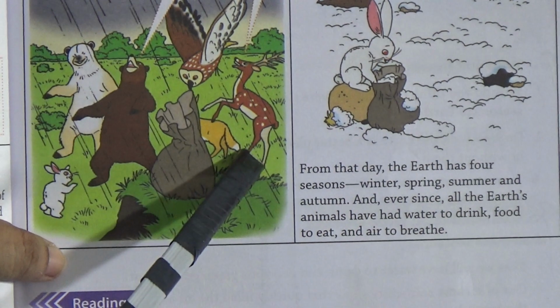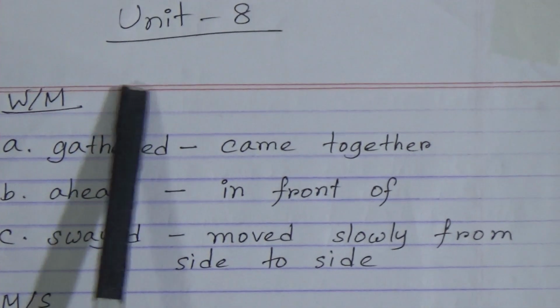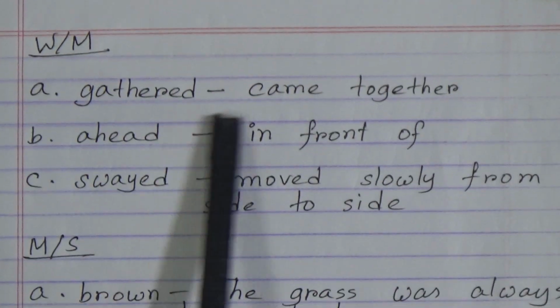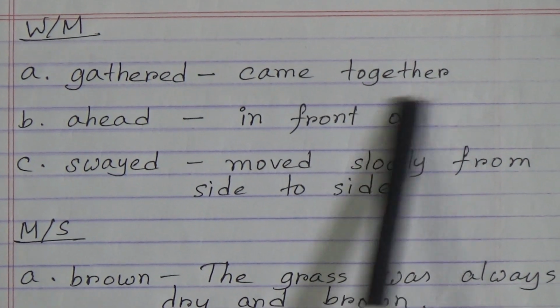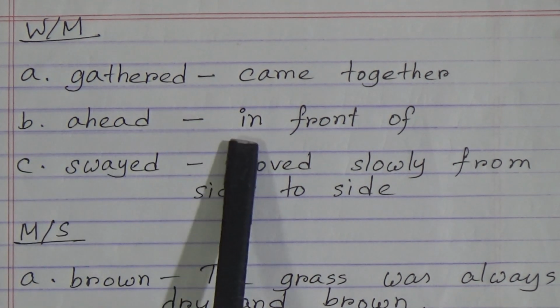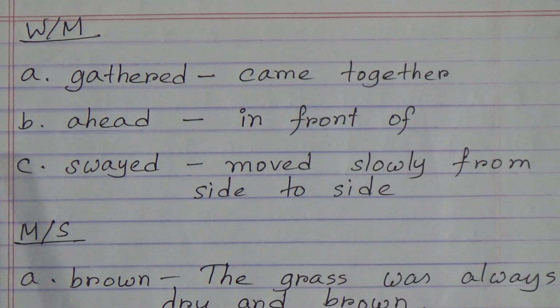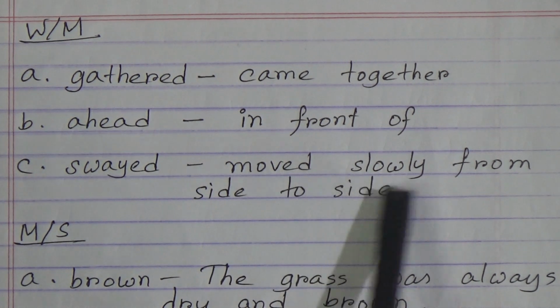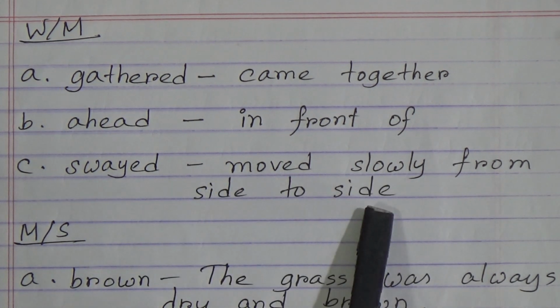Okay, dear students, this was the story. Now we will read word meaning and make sentence from this story. Unit 8, the 4 seasons. At first, word meaning. Number A, gathered. Gathered means came together. Number B, ahead. Ahead means in front of. Number C, swayed. Swayed means moved slowly from side to side.